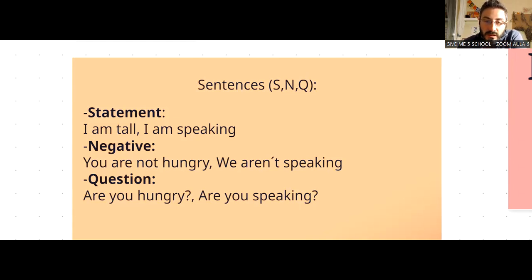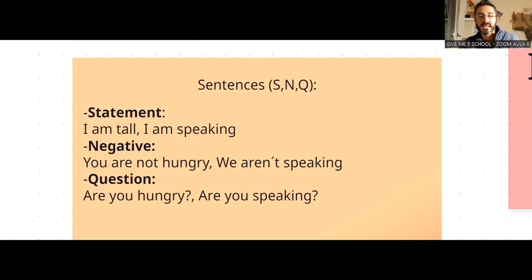So these are statements. This is the order. Okay, and it is the way that sentences can be, la forma en la que las oraciones pueden estar. They can be as a statement, afirmación, as negative, negativo, and a question, pregunta.